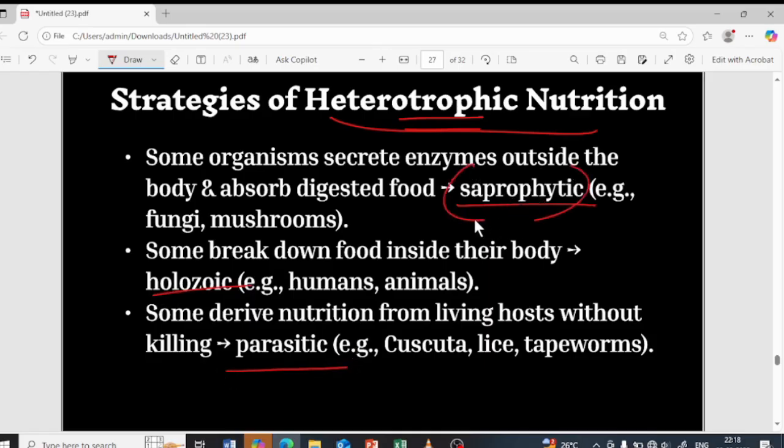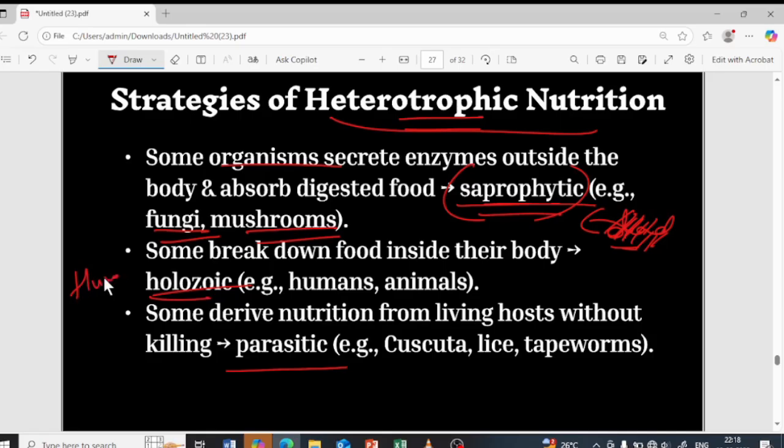First is saprophytic nutrition. There are some organisms that feed on dead and decayed matter. Outside the body, they break down the food particles, then they engulf the nutrition inside their body and absorb the food. First they digest the food outside the body, then they engulf that digested food. Examples of saprophytes are fungi as well as mushrooms.